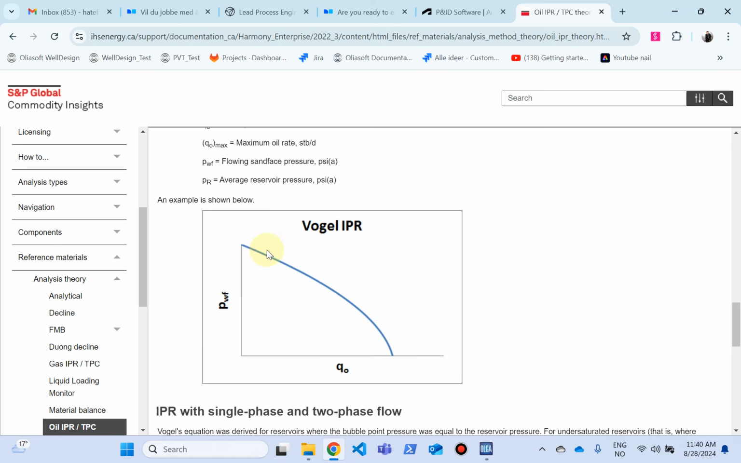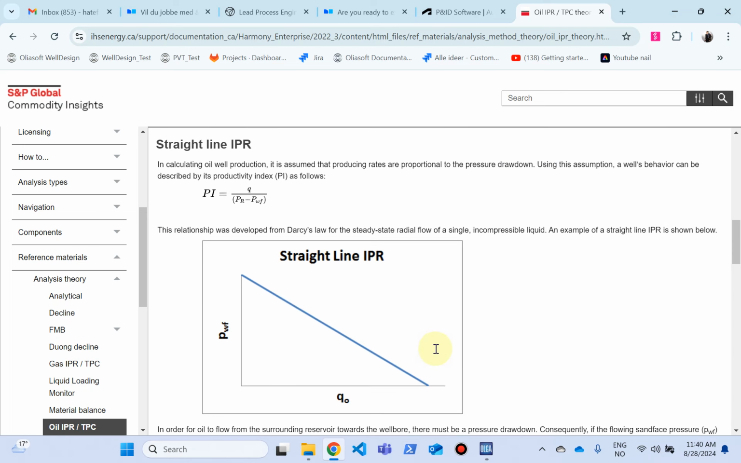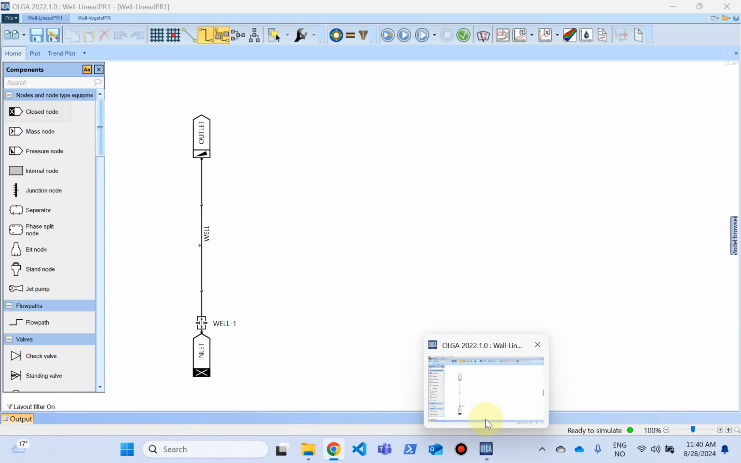If you look at the Vogel, it has a shape like this, while the linear IPR has a shape like that. So this is the definition of Vogel, and that is the definition of straight line. Let's get to a model that we have already created and simulate these two and see the difference.